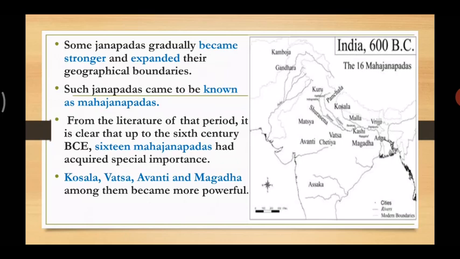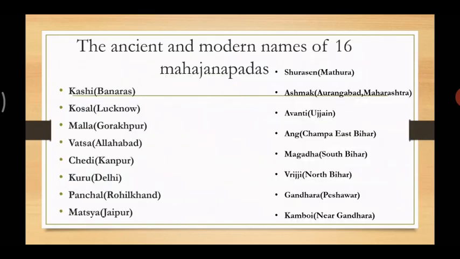That means from these 16, these 4 became more powerful. Okay, you can see them on the map. It's also there. Now let's move forward.